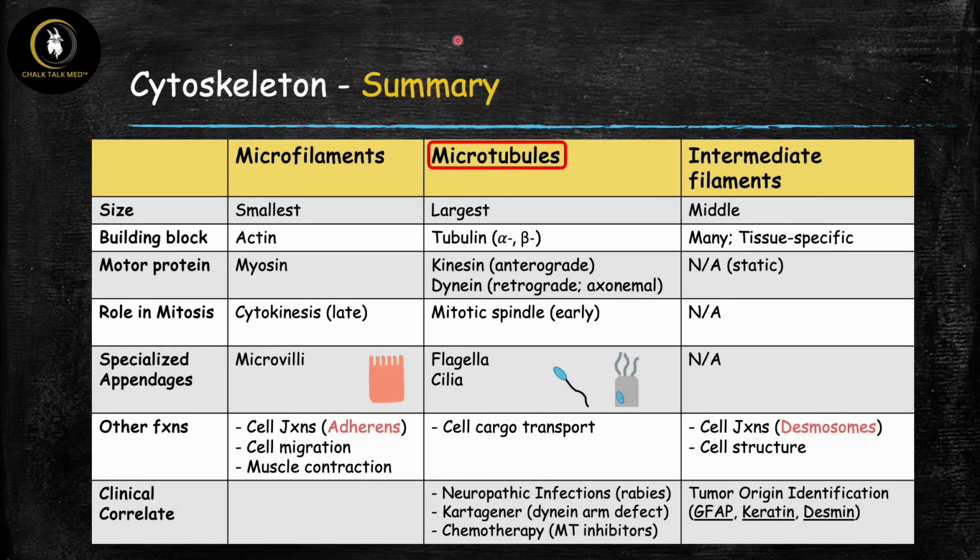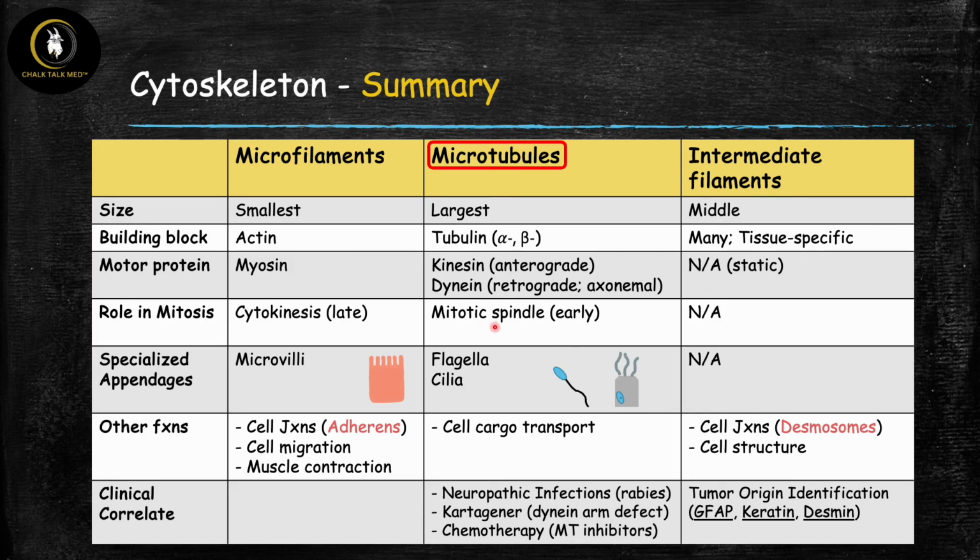All right, so now we can finish up with the slide. For those of you who like summary tables, here's one that compares the three cytoskeleton filaments in terms of all their key features. So I'm just going to quickly go through some of the important things we talked about with the microtubules. So they're the largest in size. Their building blocks are tubulin, alpha and beta, that form dimers and polymerize. They have two types of motor proteins, kinesin and dynein. Remember that dynein not only does retrograde transport, but it's also important for axoneme motility in cilia and flagella.